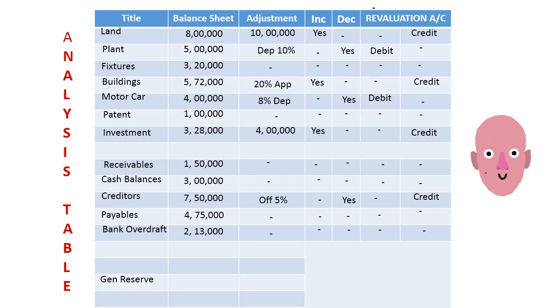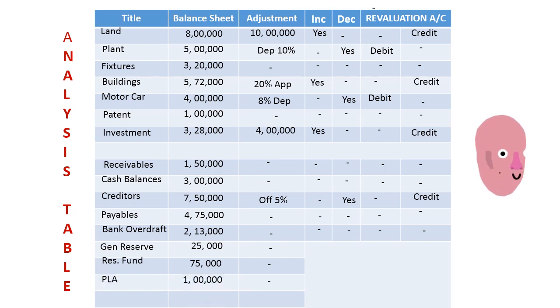Then we come down to general reserve. Don't touch it. It belongs to the old partners or existing partners. Same way, we have reserve fund, which belongs to the existing partners. Don't give it to the incoming partner. Then profit and loss account. Last year's undistributed profit should be distributed to the existing partners, and the new partner is not entitled to get it.